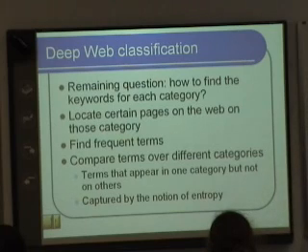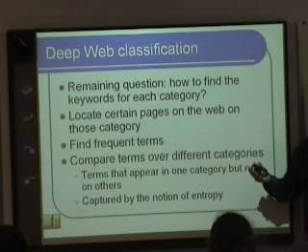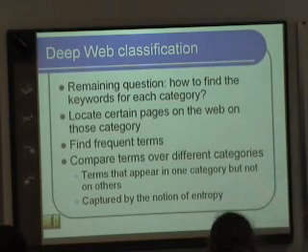One thing we use to solve this problem is that we only look at the terms that appear in one category but not in others. Right? Quarterback appears in football, and it probably doesn't appear in any other sports, as far as I know. However, score is probably a word that appears in all the sports. So score itself is not useful to distinguish categories.